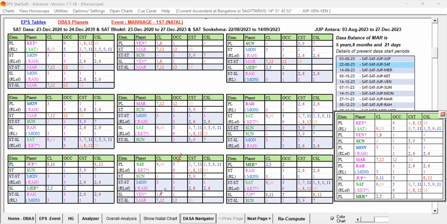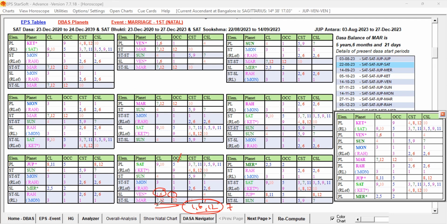Whereas the sublord has 1, 6 and 1, and the star lord of the sublord has 7, 12 and 12. So the sublord is talking about 1, 6, 1, and in the star of your planet Mars, 7, 12 and 12. So it is talking about 1, 6, 12 also, and 12, 7 also, right? Favorable is also present, but this is not good.